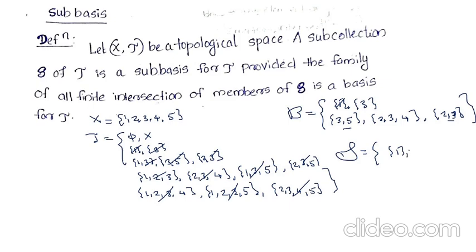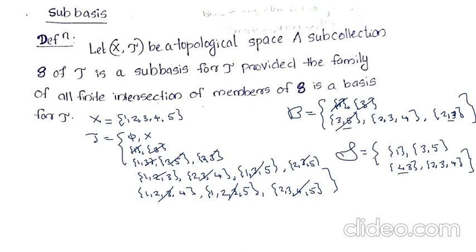And we take S as the set of all {1}, {3, 5}, {2, 3, 4}, {2, 3}. Let's see whether S forms a subbasis for tau. Here {1} can be written as an intersection of {1}. {3} can be written as an intersection of {3, 5} and {2, 3}. {3, 5} can be written as an intersection of {3, 5}. {2, 3, 4} can be written as an intersection of {2, 3, 4}, and {2, 3} can be written as an intersection of {2, 3}.